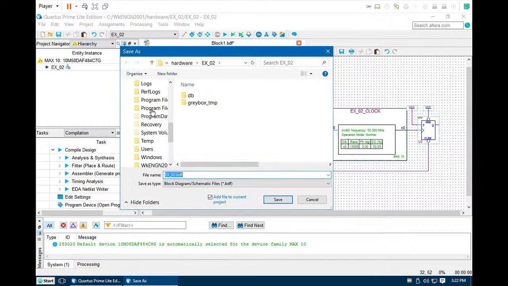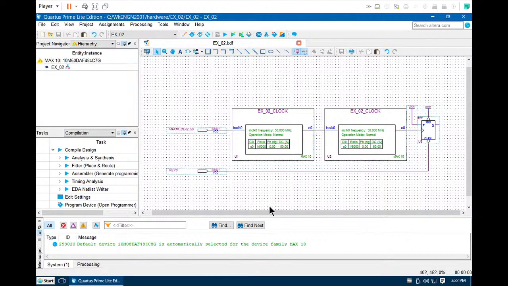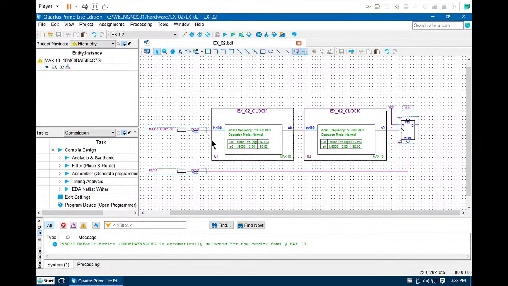Save your file. This should be the top level design, which consists of all the circuitries, and this should be named as EX02. Add to the file, also add to the project, save. Okay. So if you look at this whole setup, you have 50 megahertz coming in, slow down by U1, slow down by U2, and slow down by U3. So this output Q of the TFF is going to be 1 Hertz.